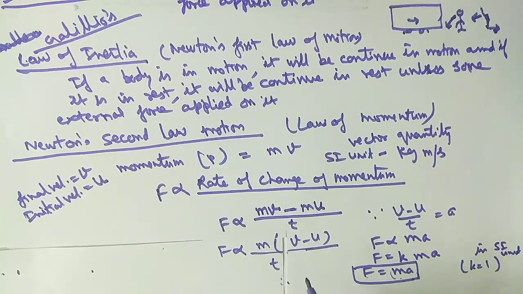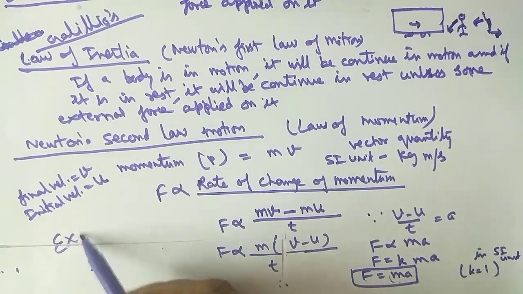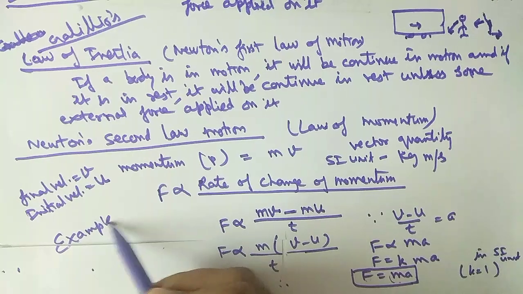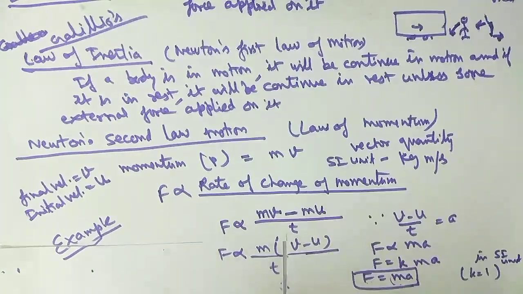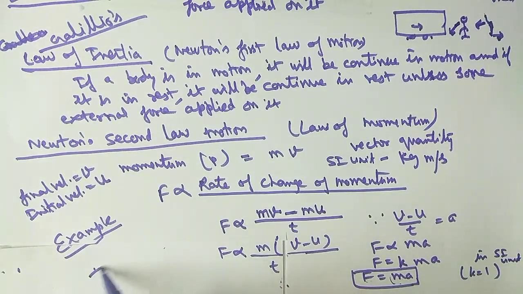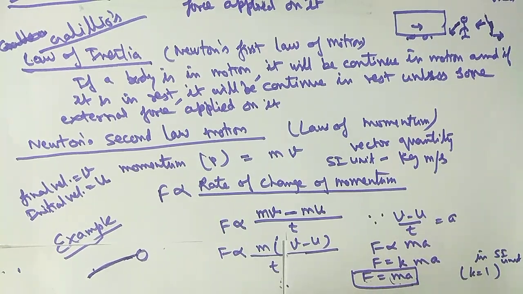Now see its example. A very interesting example, the most popular example I am taking here. If a ball is catched by the fielder in the cricket ground, then what will happen? The ball will not be stopped suddenly.